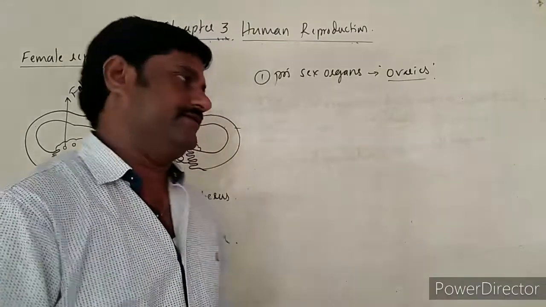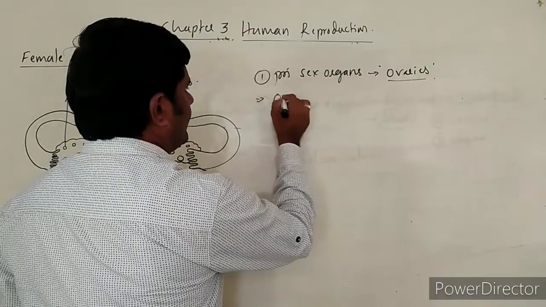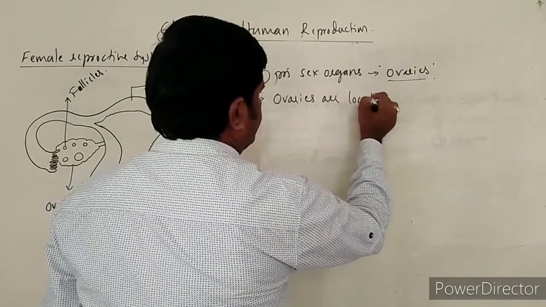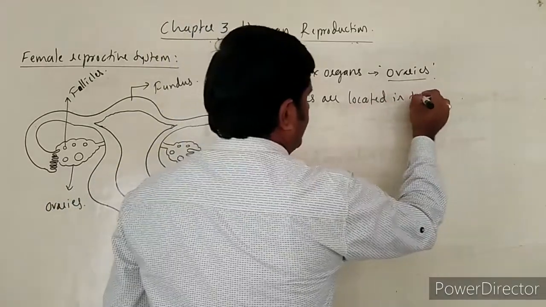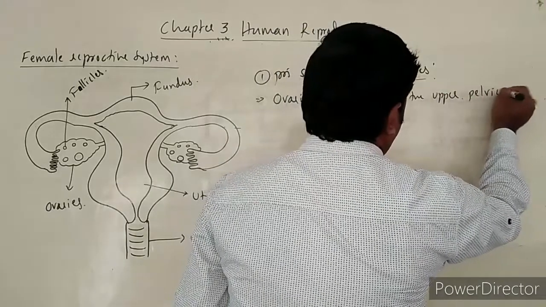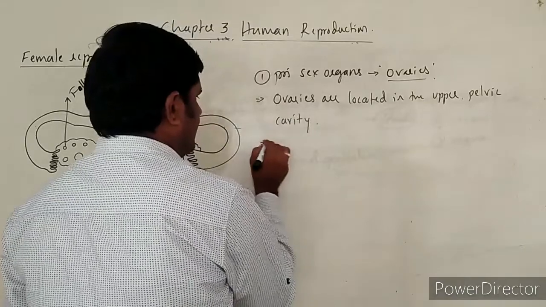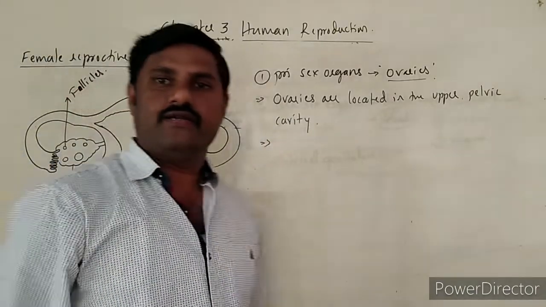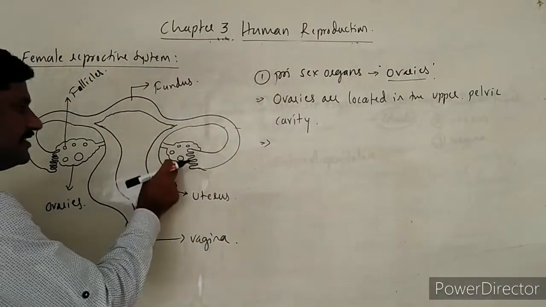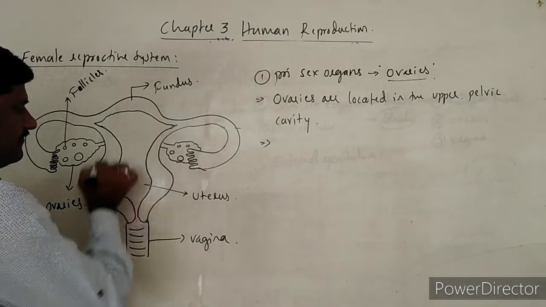They are located in the upper pelvic cavity, and they are in pairs, and these ovaries are attached to the body of the uterus.